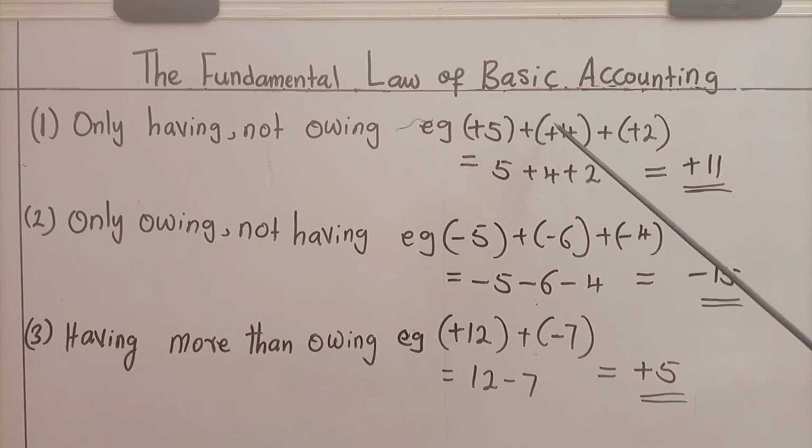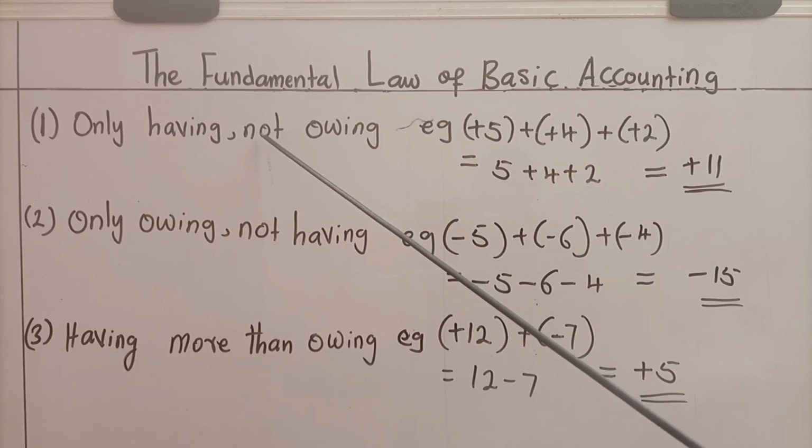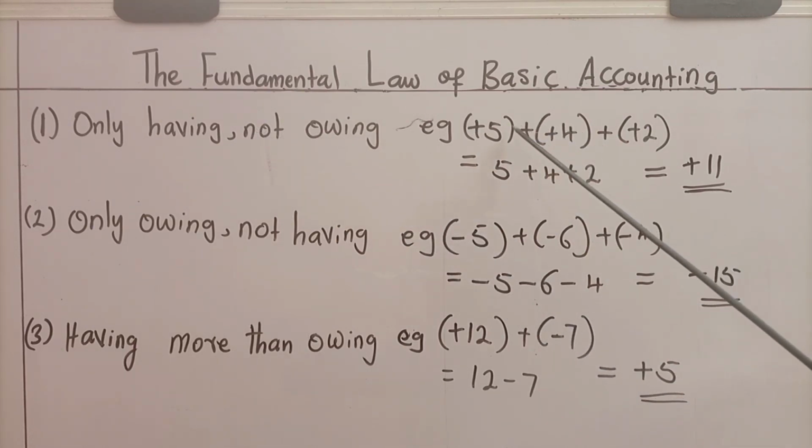+5 plus +4 plus +2. The plus that precedes each number in the bracket shows that each of such numbers represents what you have, not what you are owing. As you can see, in the entire number operation, there is none carrying minus. If any is carrying minus, that would have meant that you are owing something. But because nothing here is carrying minus, all these numbers represent what you have.